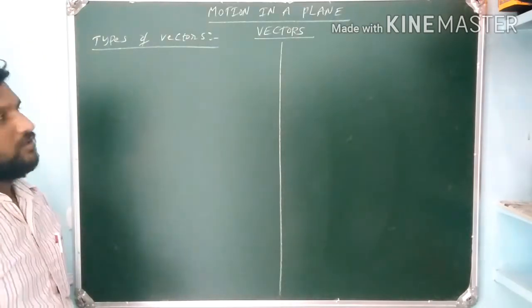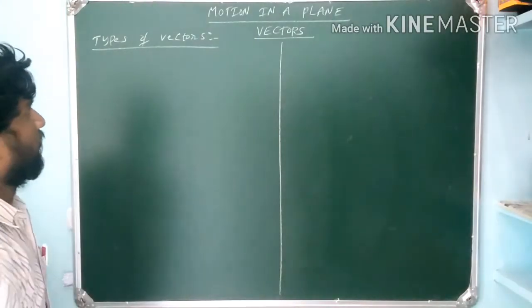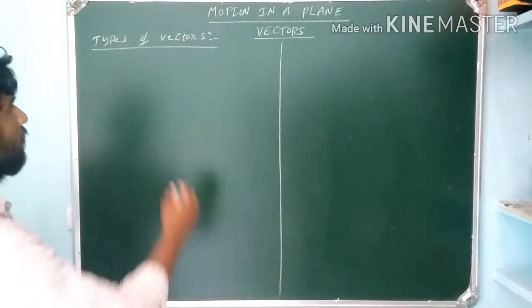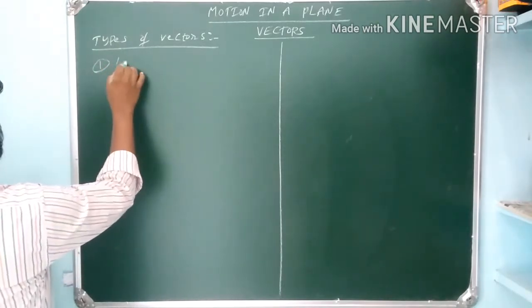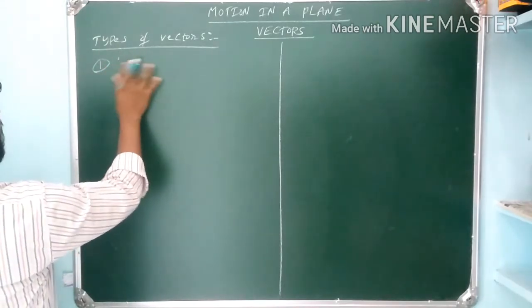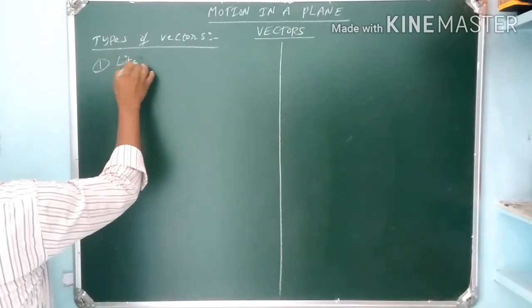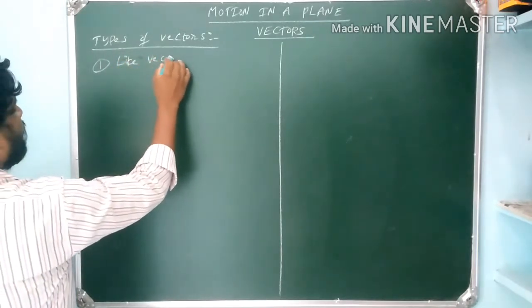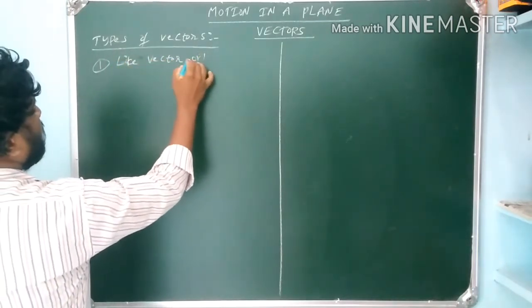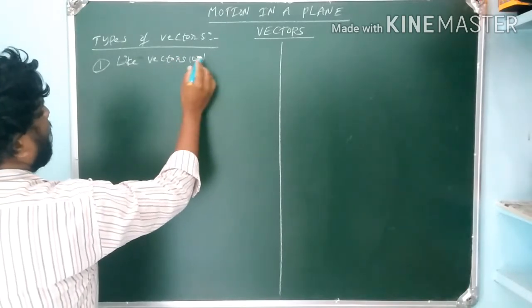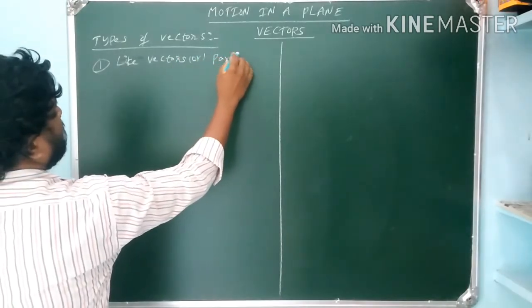Students, in vectors we are going to learn types of vectors today. Okay, first one is like vectors or parallel vectors.